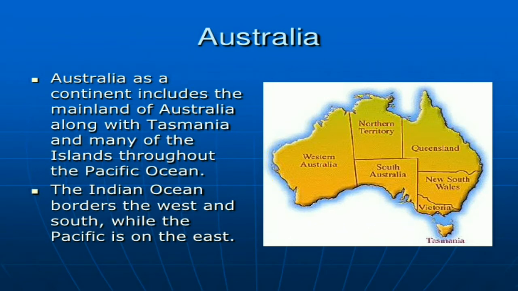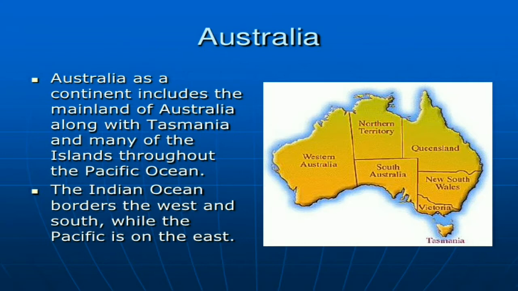Australia as a continent includes the mainland of Australia along with Tasmania and many of the islands throughout the Pacific Ocean. The Indian Ocean borders it on the west and the south, while the Pacific is on the east.